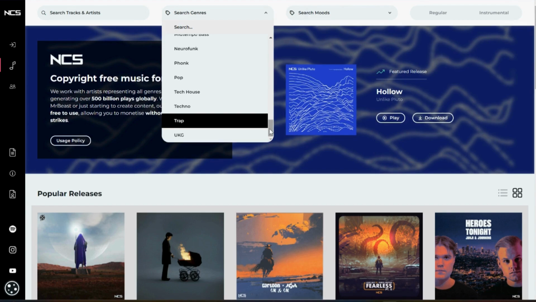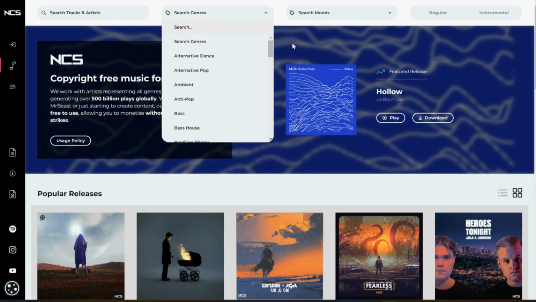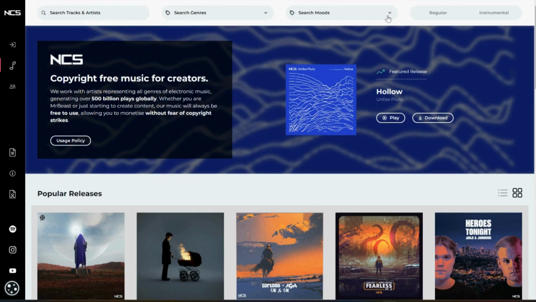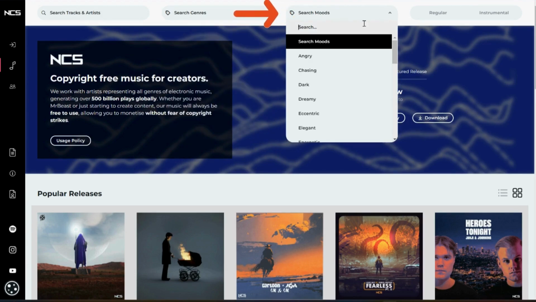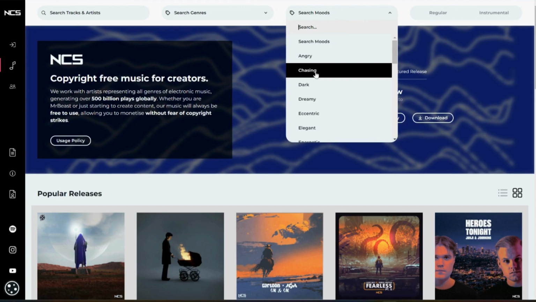You're also able to search by moods. Say, for instance, you're looking for a song to fit a particular mood for the video that you've created, and you're not exactly sure which genre or what type of song you want, but you know the feel you're looking for. You can search by moods.